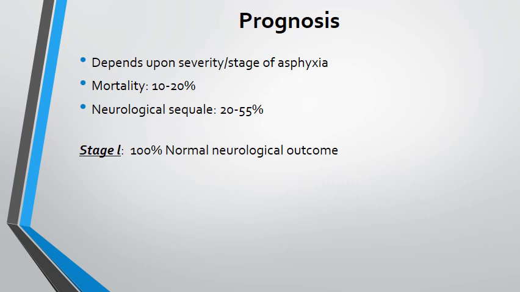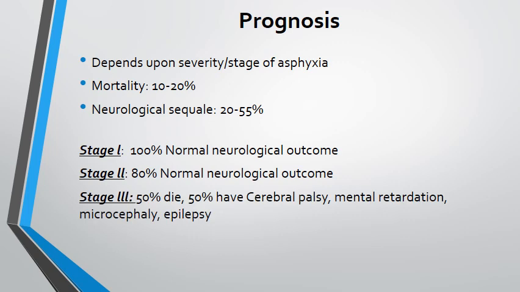So the prognosis in stage 1 is excellent, 100% neurological recovery. In stage 2, 80% would have normal neurological outcome. However, in stage 3, there would be high mortality. Half of them would die because of the insult, and half of them would go on to develop long-term neurodevelopmental problems, either cerebral palsy or mental retardation or microcephaly or epilepsy, or subtle changes like learning disabilities, etc.